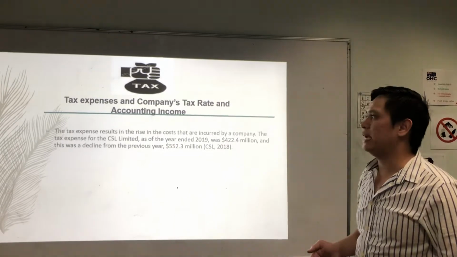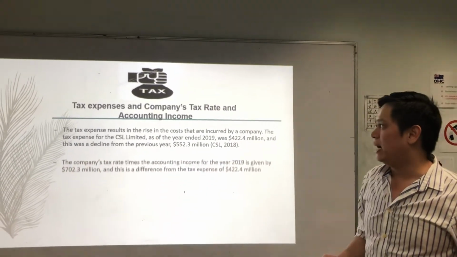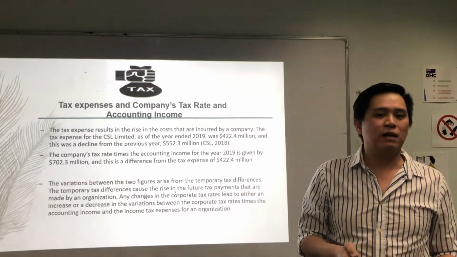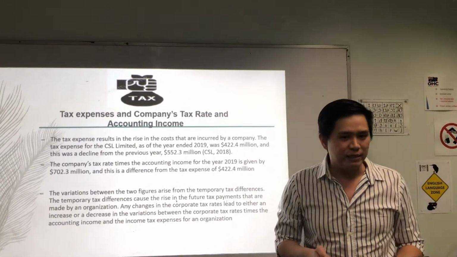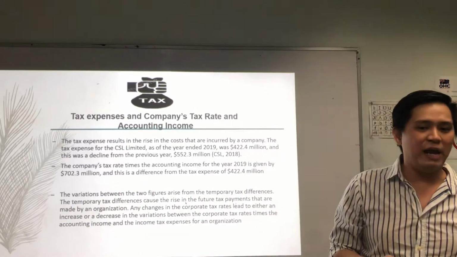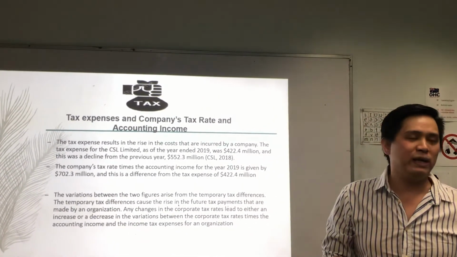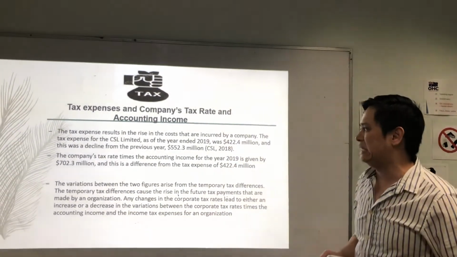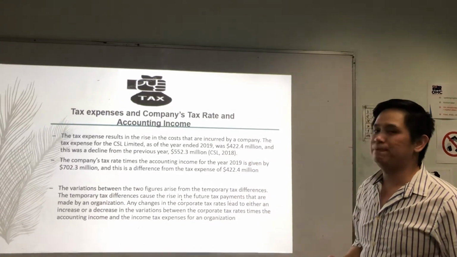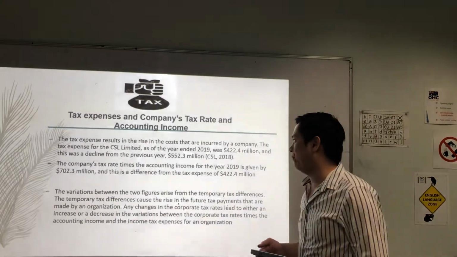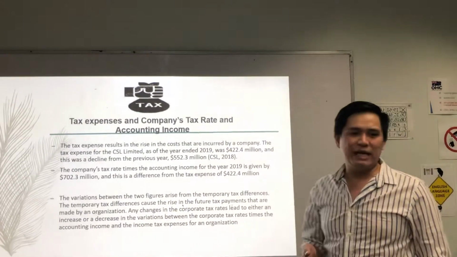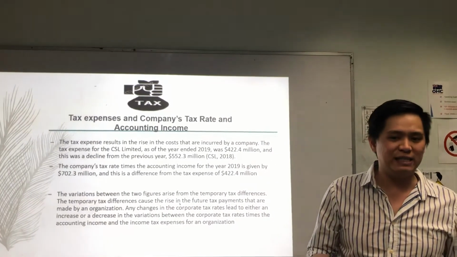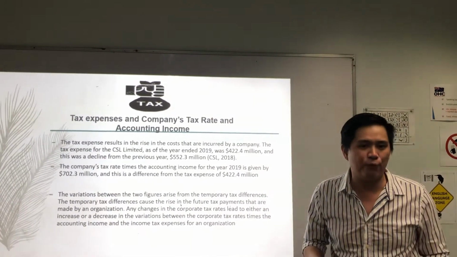Now, I talk about tax expenses and company tax rates, accounting income. The tax expenses result in a rise in the costs that are incurred by a company. The tax expenses for CSL Limited for the year ended 2019 were 422.4 million, and this declined from the reference year by 52.3 million dollars.